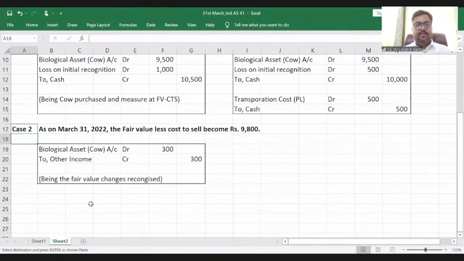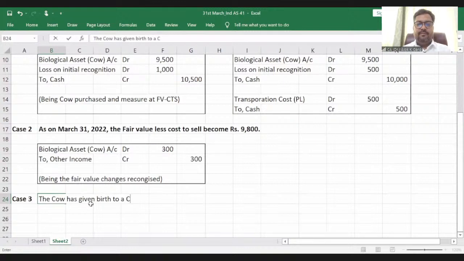Case number 3. The cow has given birth to a calf.